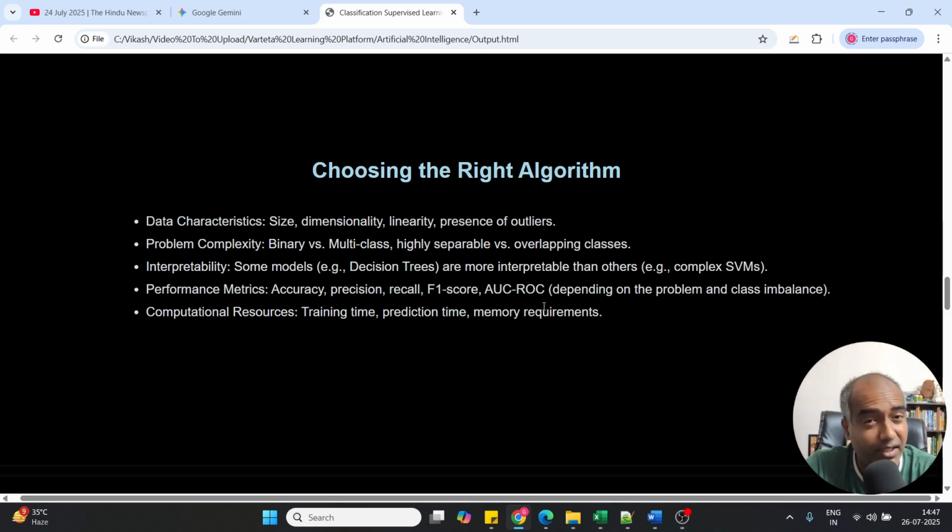We are not going to create any machine learning model in this particular series. But you should know, as an AI engineer, you should know all these things. What are these? The computational resources. What are your requirements? Training time, prediction time, memory requirements. These are the parameters as per your requirement. When you are able to decide all these things, then you are able to choose the right algorithm.